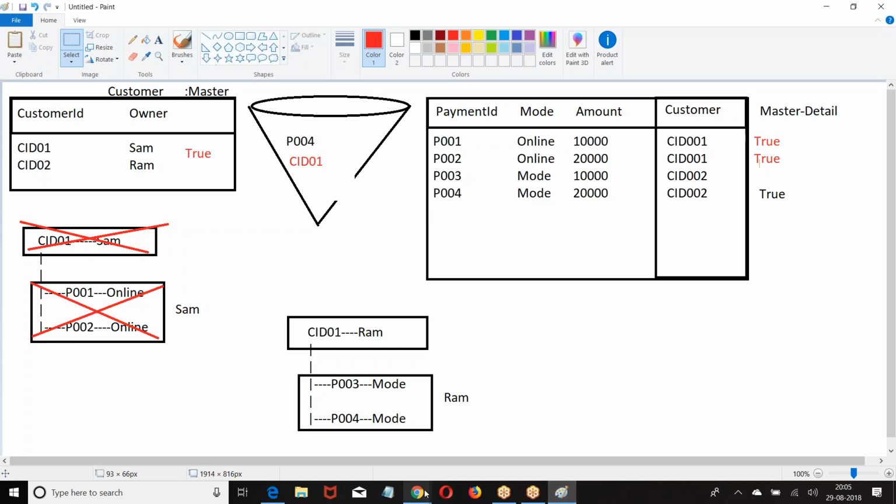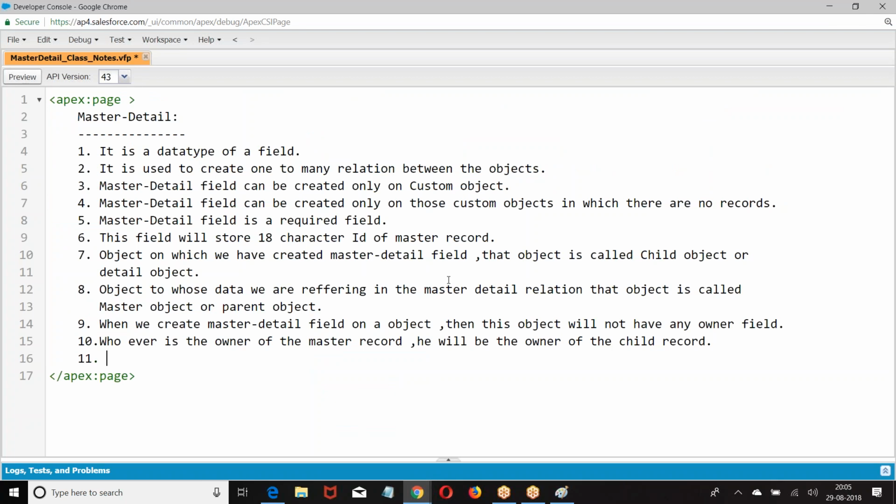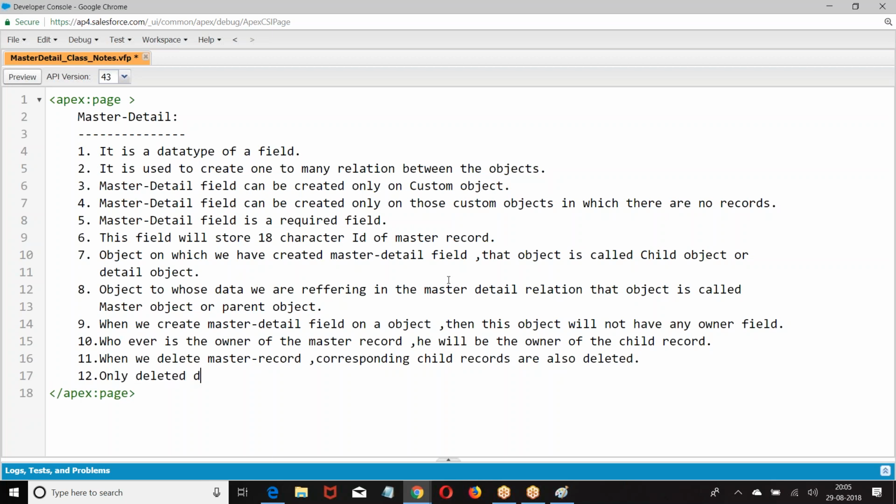Everyone has followed. Okay. Let me put them in the critical notes. When you delete a master record, corresponding child records are also deleted. Only the deleted master record will be displayed in the recycle bin.